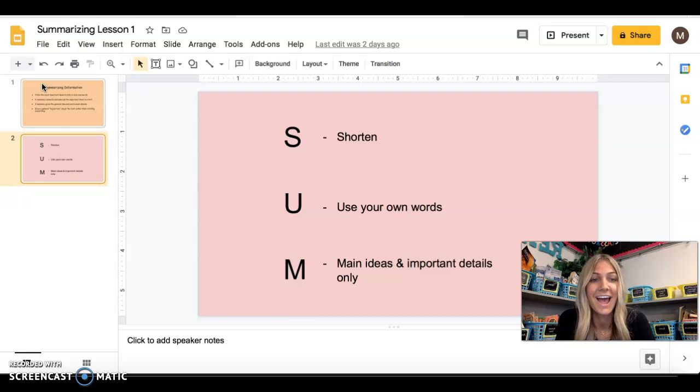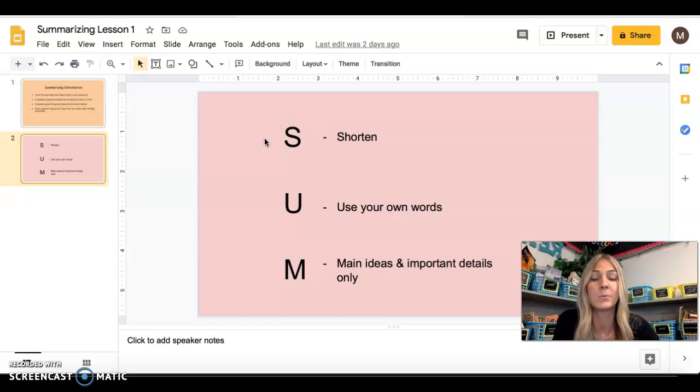Hi, fourth graders. We are going to continue on with practicing reading and summarizing information in a text. So let's quickly review what summarizing information is. When we summarize information, we are restating the most important information from the text that we read, but in our own words. So we're reading a text, we're finding the big ideas and the most important details, and then we're using that to write a sentence or two explaining what the text was all about.